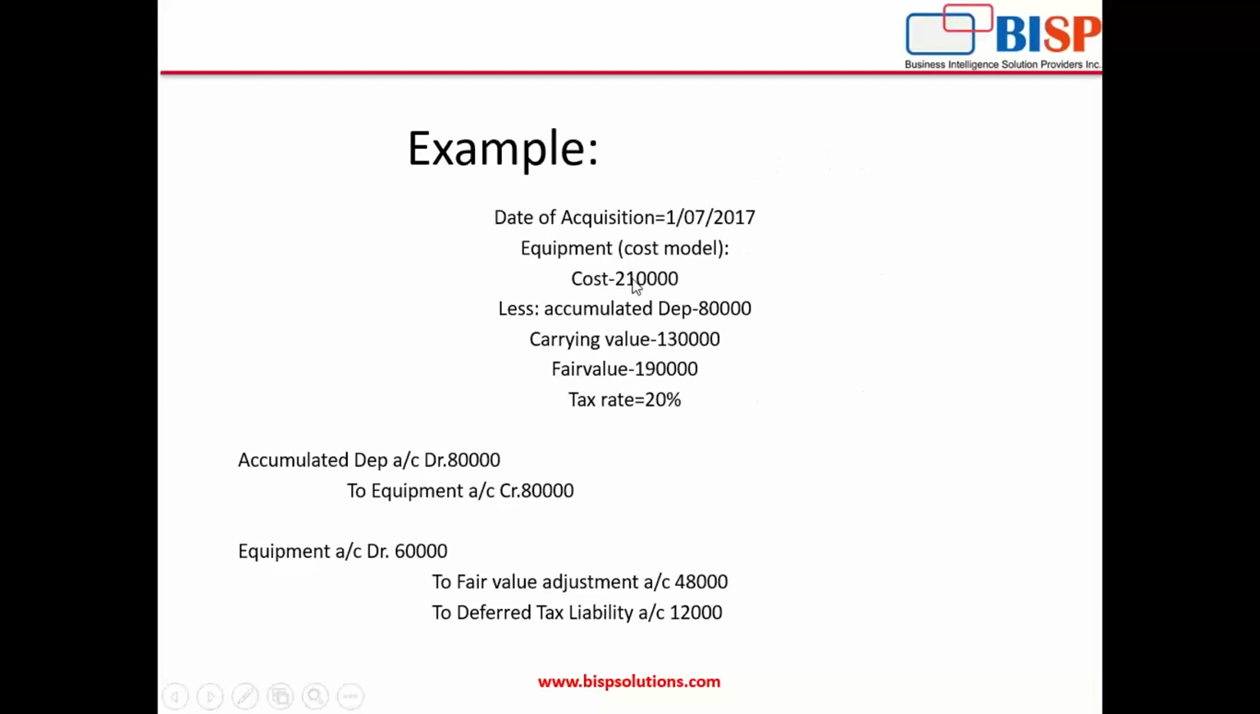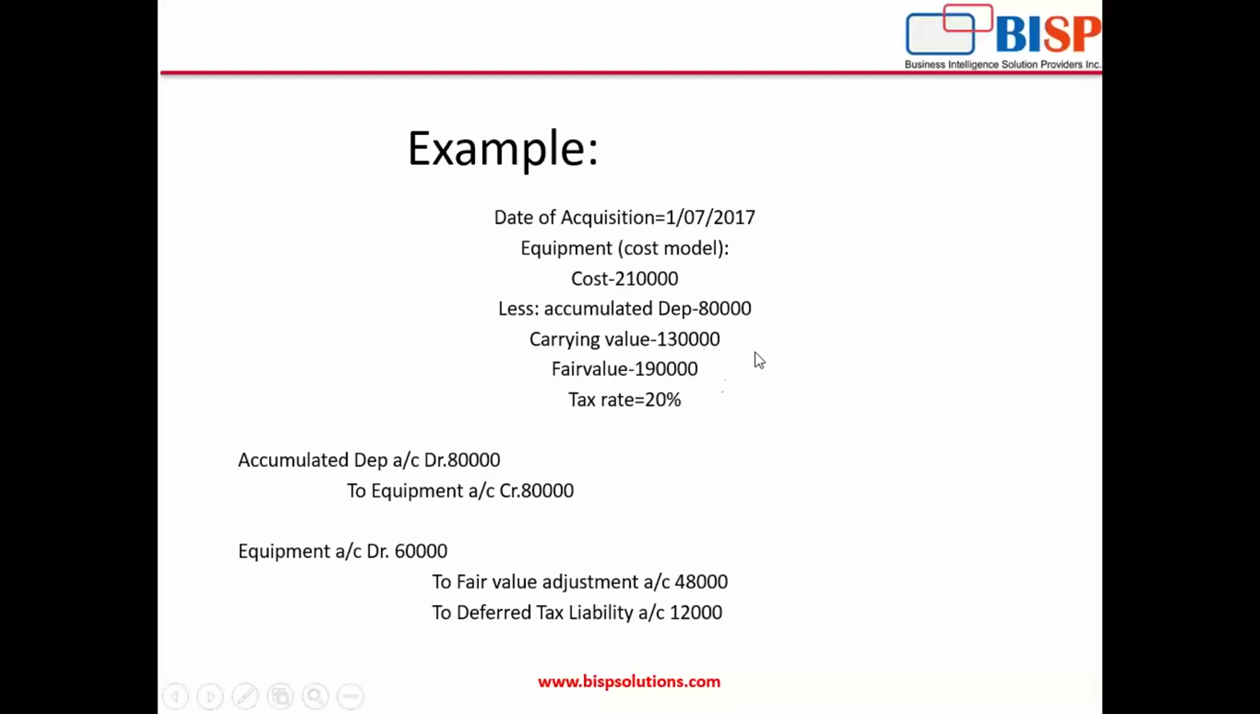So how will we pass the entry? Accumulated depreciation, that is, depreciation is an expense, so it will be debited. Accumulated depreciation account debit, and due to this depreciation the value of the equipment gets reduced, meaning the asset gets reduced, so the asset will be credited, that is, equipment. So accumulated depreciation account debit to equipment account credit.